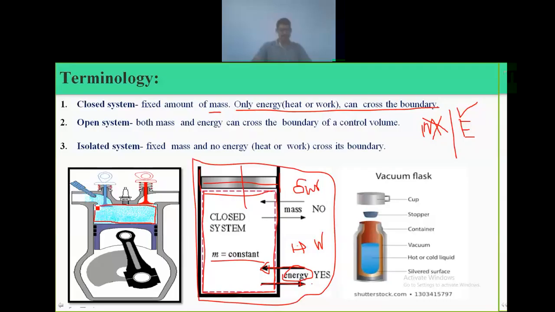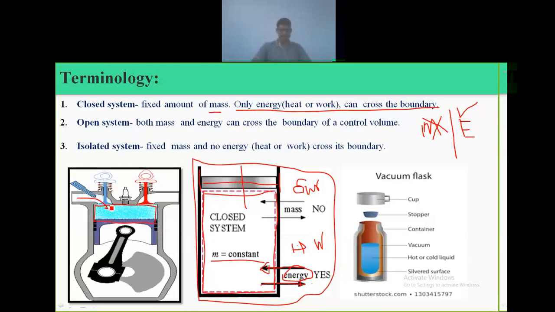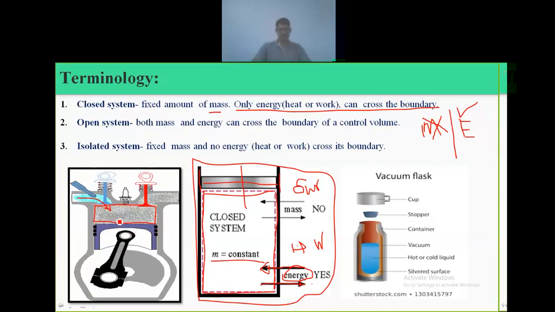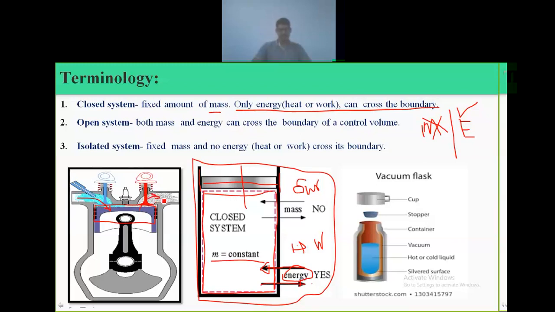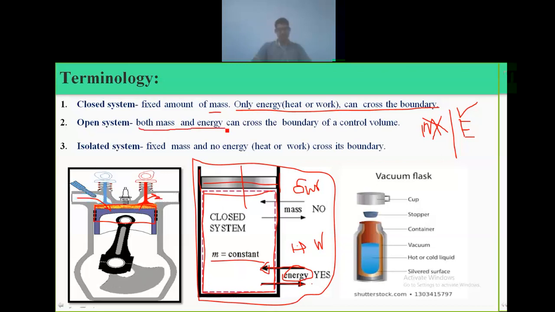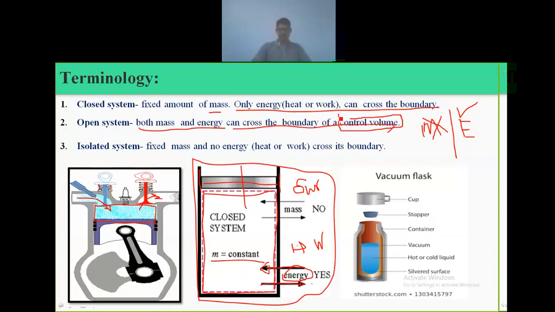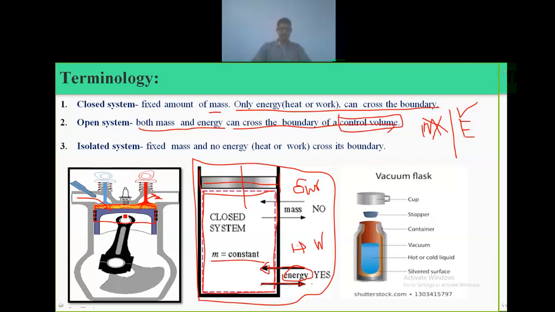If we consider this volume, this cylinder, as a system, the fuel and air mixture comes into this cylinder, and after some time, air and exhaust gases go out. So in an open system, both mass and energy can cross the boundary of the system, or control volume. Here is the concept: you can see the control volume, or a movable boundary.